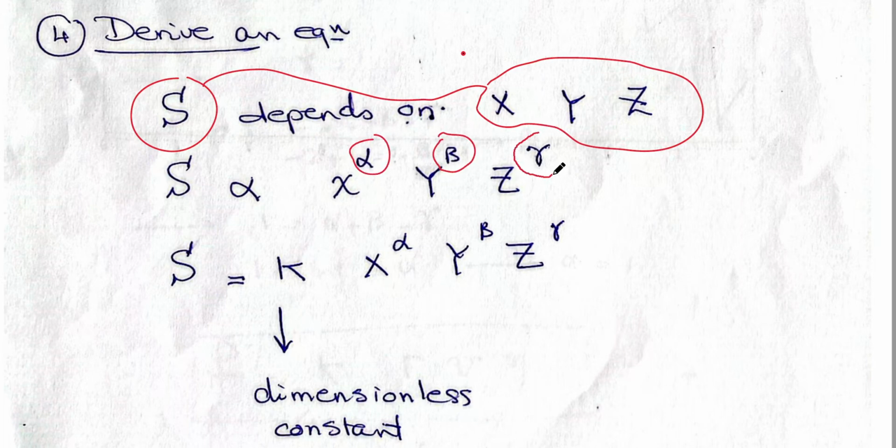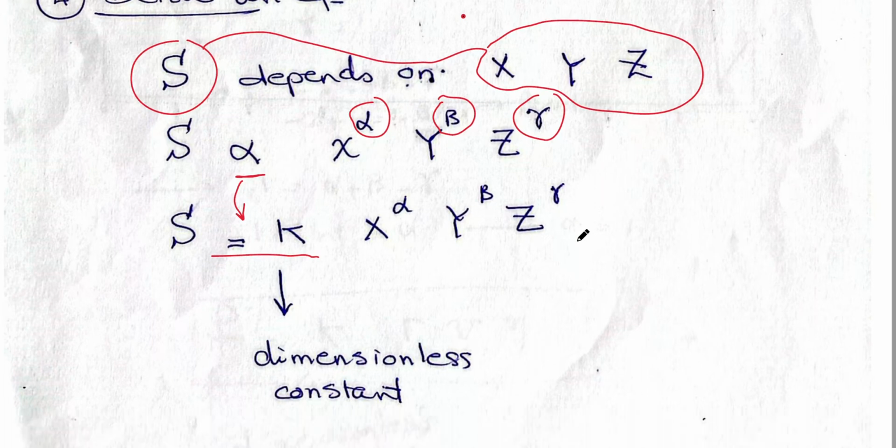Alpha, beta, gamma are unknowns. So you say that S is proportional to x to the power alpha, y to the power beta, z to the power gamma. Then you remove the proportional sign and you put equals constant times x to the power alpha, y to the power beta, z to the power gamma. This constant is dimensionless and I can find it experimentally.